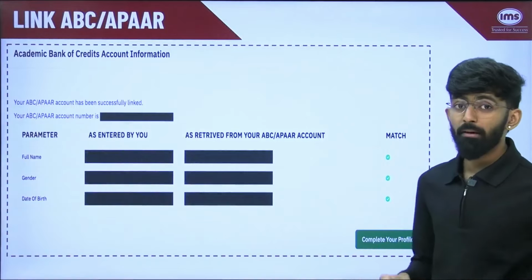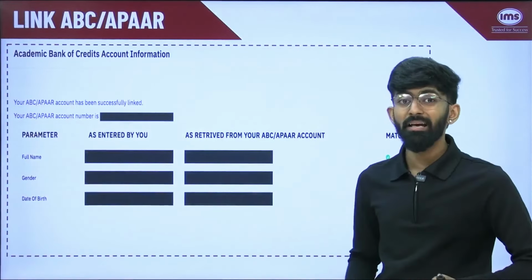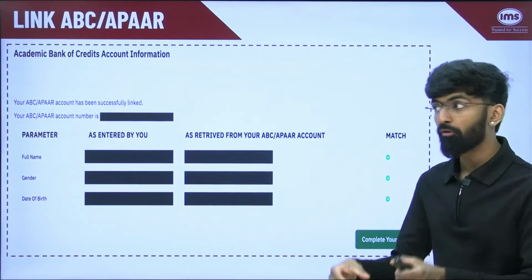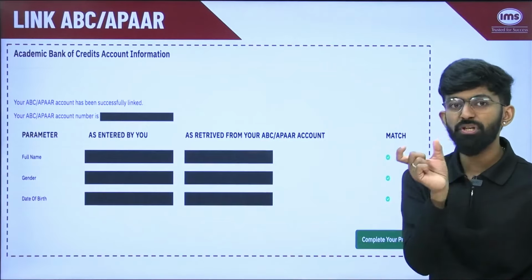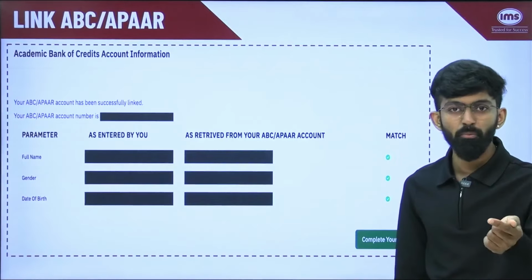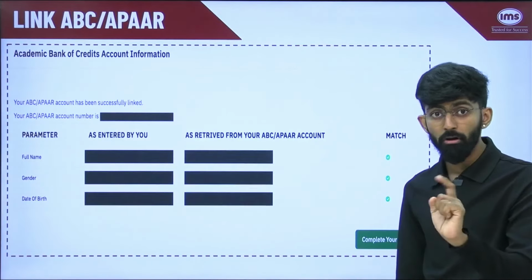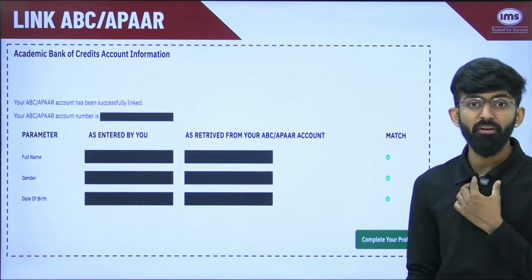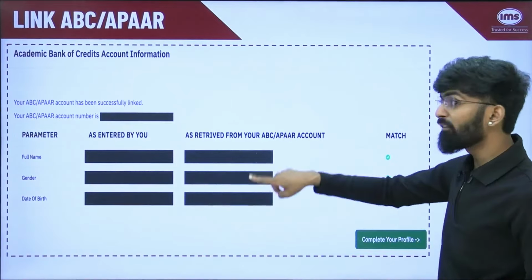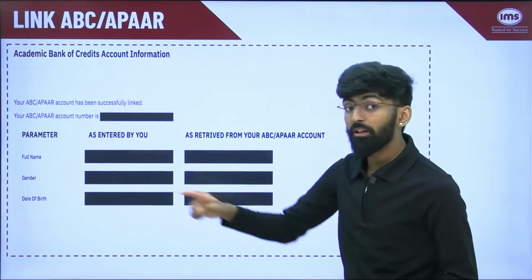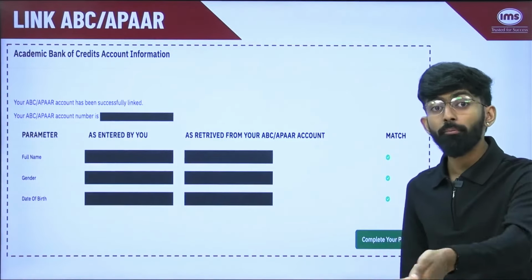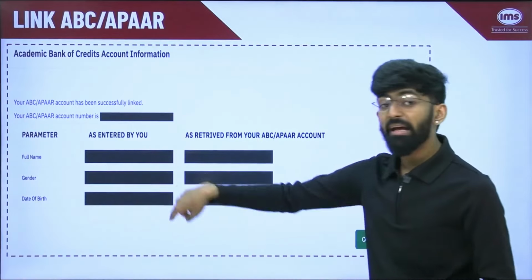Once you go to the next step, this is the most important part, where you will be asked to link your ABC or APAR ID to your MU form. In this, there will be an option to link that will take you to DigiLocker, where you have to enter your registered mobile number, log into your DigiLocker, and allow it to connect to this particular website. Once you click OK, they will directly take this data. They will verify the full name which was mentioned by you earlier in the registration step against the full name from your DigiLocker Aadhaar card, your gender as well as your date of birth.